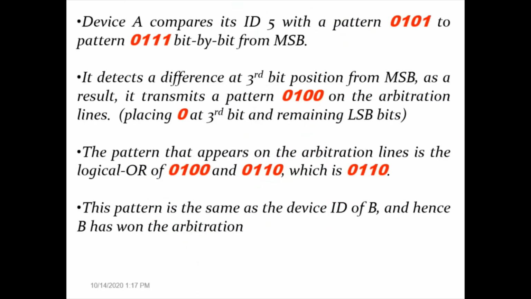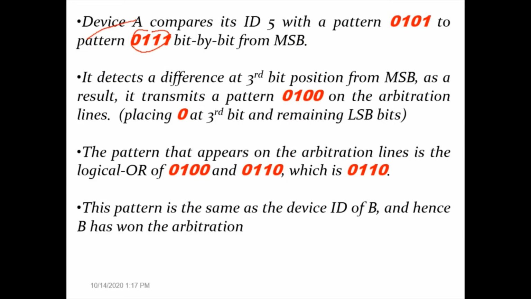Now device A and device B read the arbitration line, that is nothing but the logical OR of all the IDs placed on it. Here we had placed ID 5 and ID 6, and its logical OR is 0, 1, 1. We have seen that in the previous slide. So now device A reads the arbitration line and receives the ID 0, 1, 1.